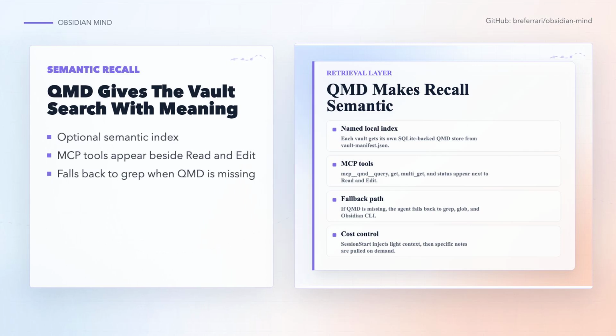QMD is optional, but it gives the vault a stronger memory search. The agent can ask meaning-based questions, like, what did we decide about caching, without needing the exact file name. QMD appears through MCP beside normal read and edit tools. If it is not installed, the vault still falls back to normal text search and Obsidian command line.